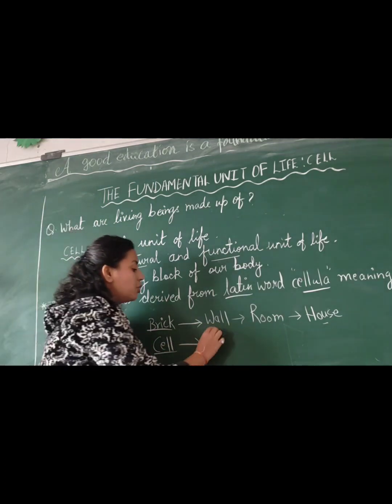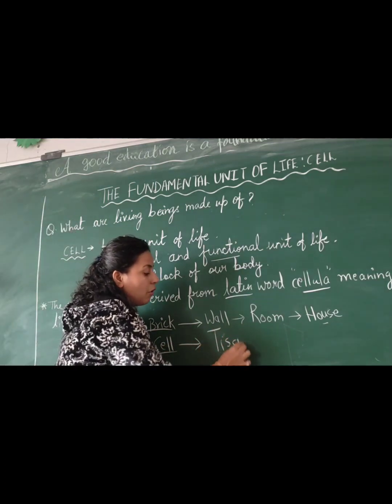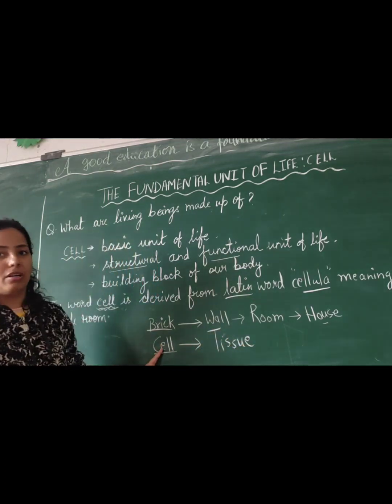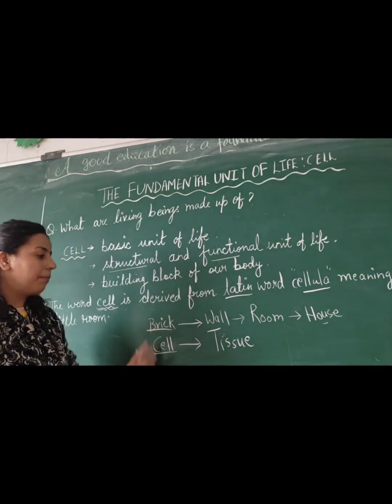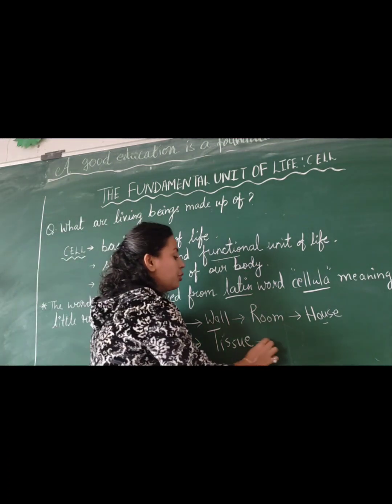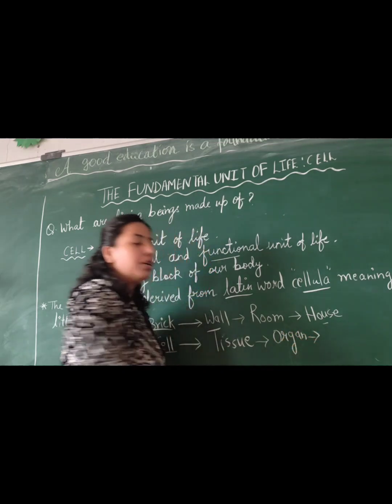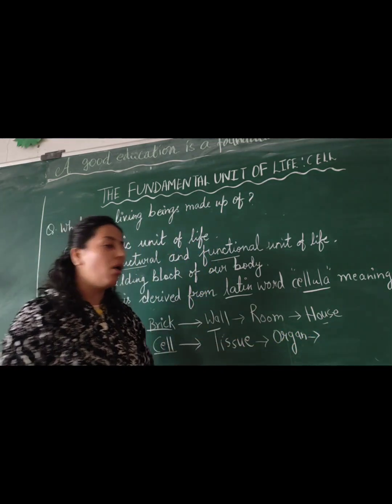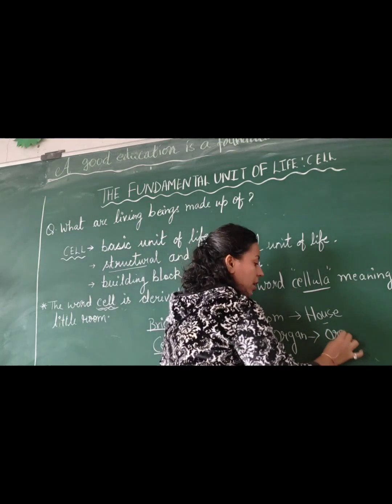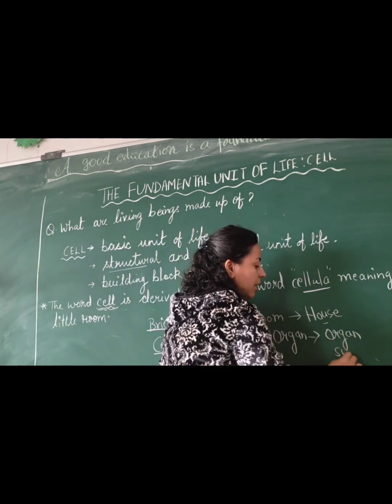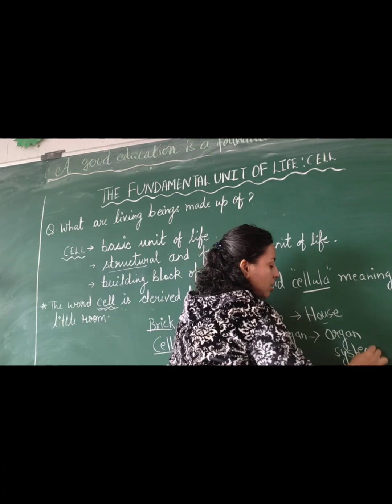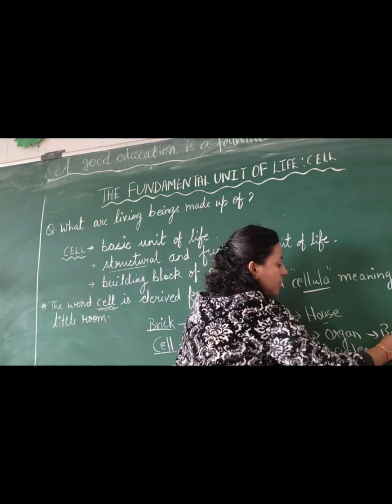Different cells will combine to form a tissue. This is very important. Cells will combine to form a tissue. After tissue, they will form an organ. And after organ, different organs combine to form an organ system. And the organ system, after that, will make the human body. Right?